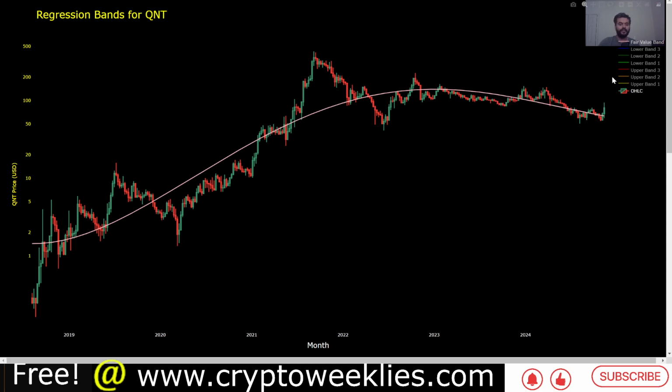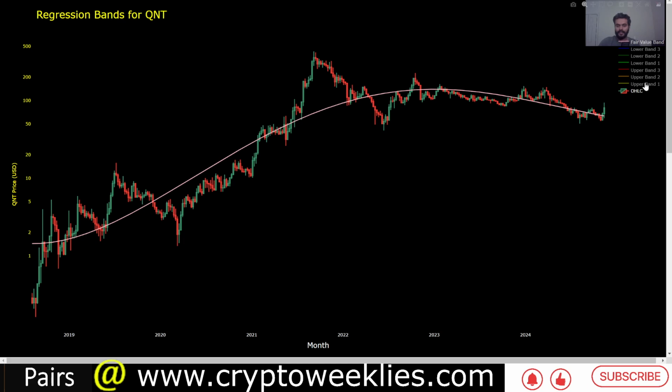That means Quant either is in a recovery mode or bullish. The shape of this pink line would have a bullish bias. Again, this is a non-linear model. That means in the bull market, the shape of this line is going up with time. In a bear market, the shape of the line goes down with time. At this particular point in time, it denotes that the prices are more likely to go down with time. Again, not a surprise, since 2021 Quant has been in a downtrend.